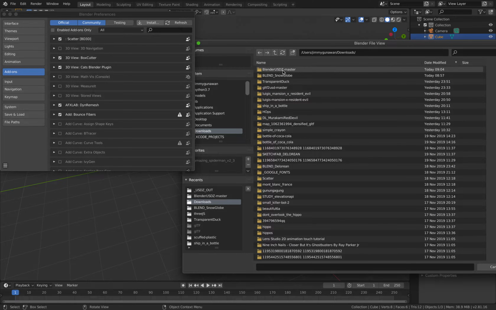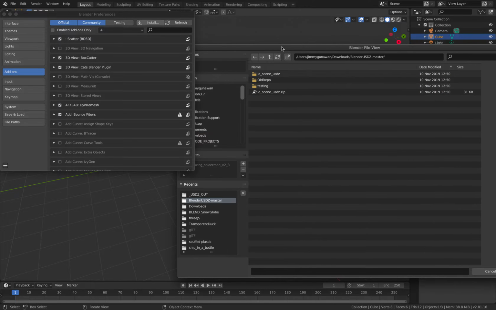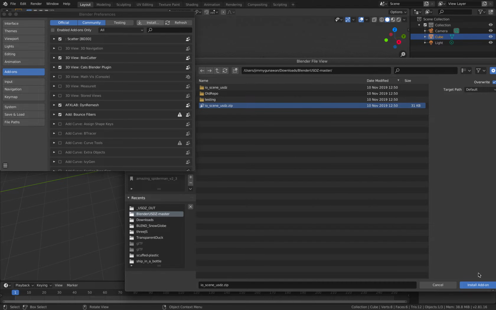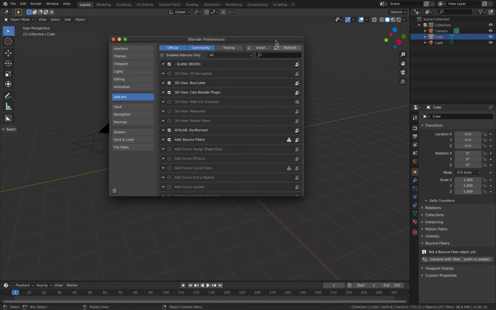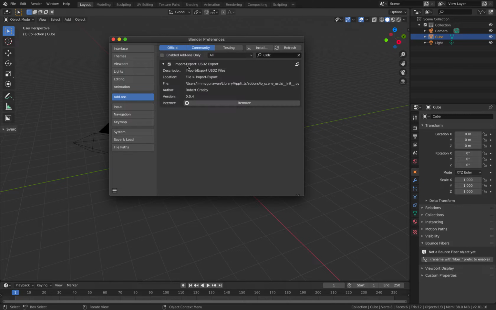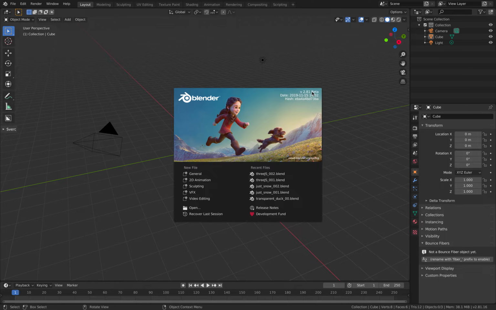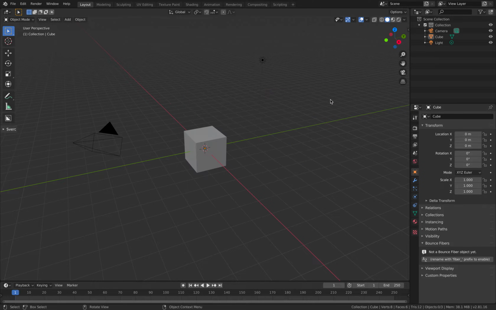Normally Mac will unzip the folder for you, but in this case you want to install it from the usdz zip anyway. Once you install the add-on, if you search USDZ, you're gonna find it here. USDZ Export by Robert Crosby. I am using Blender 2.81 beta. It should work for Blender 2.80.